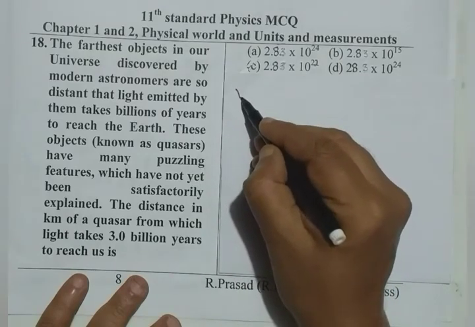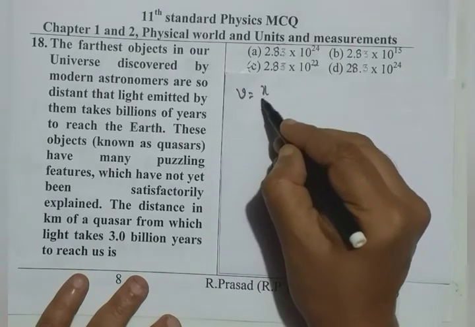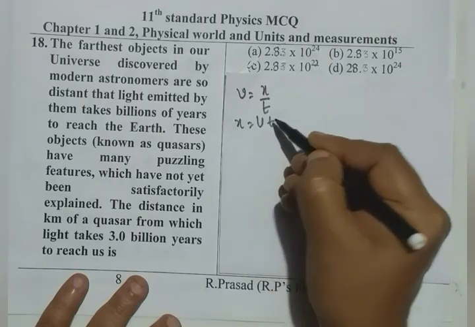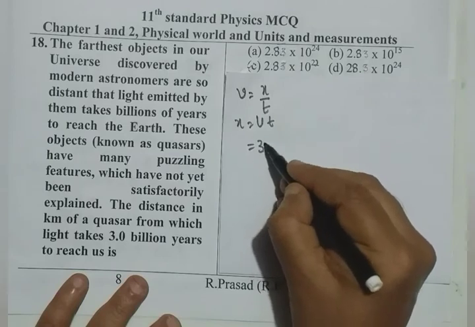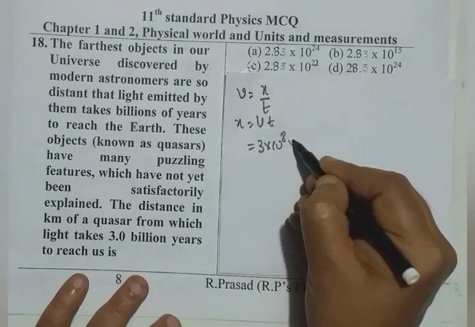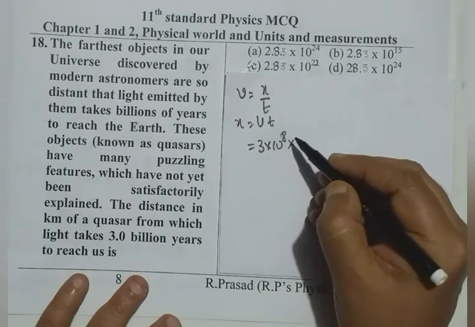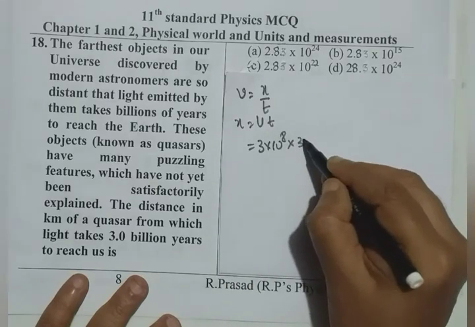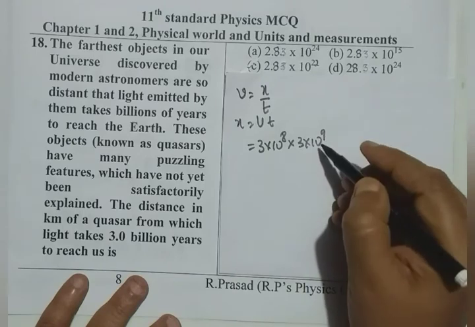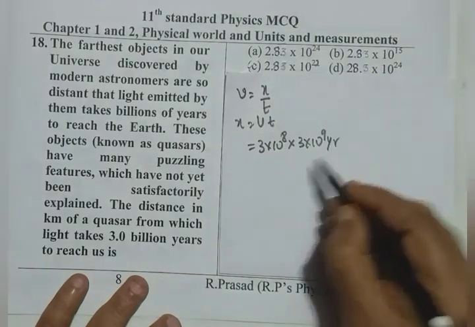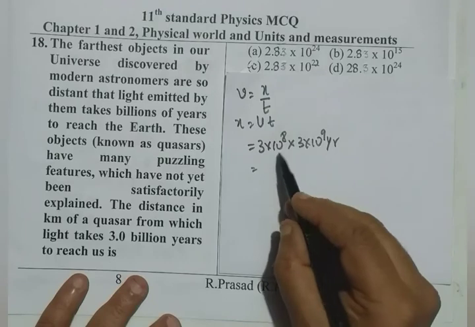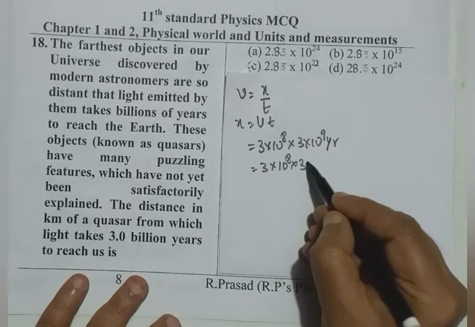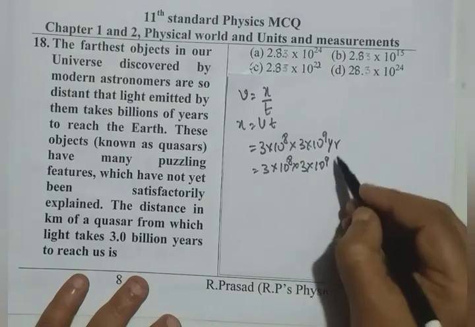That means I use the velocity expression, v equals distance traveled by time taken. So x is v into t. V is the speed of light, 3 into 10 raised to 8. Time is 3 billion years, 3 into 10 raised to 9 years. But observe, we have to write it in seconds to write in kilometers. So therefore, year to be written in seconds.